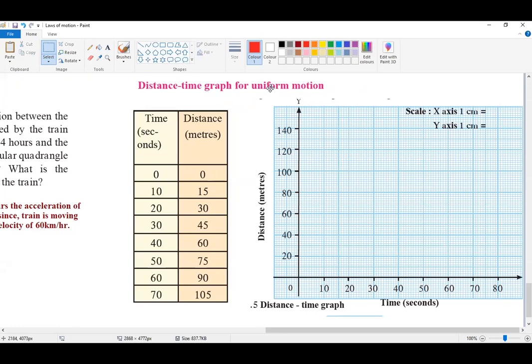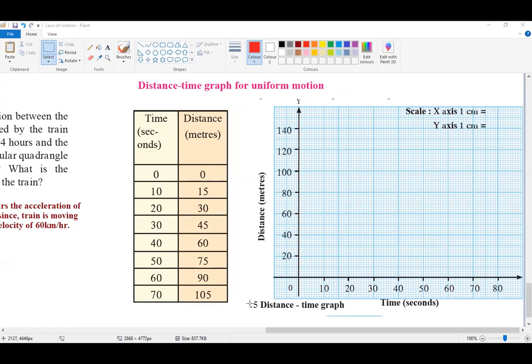All right. Okay. So can you see this? Yes, sir. Okay. So this is the distance time graph, or we can say distance versus time graph.